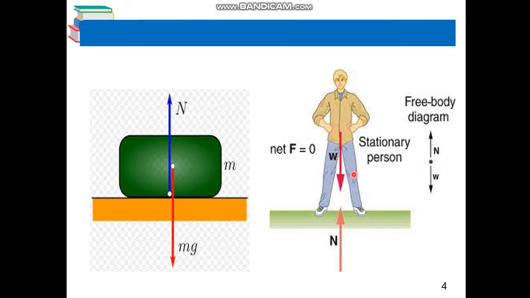So in this case, the person standing on the surface of earth satisfies the first condition of equilibrium because the weight in the downward direction and the normal force in the upward direction are balancing each other, and their net effect is 0. These two are examples of the first condition of equilibrium.